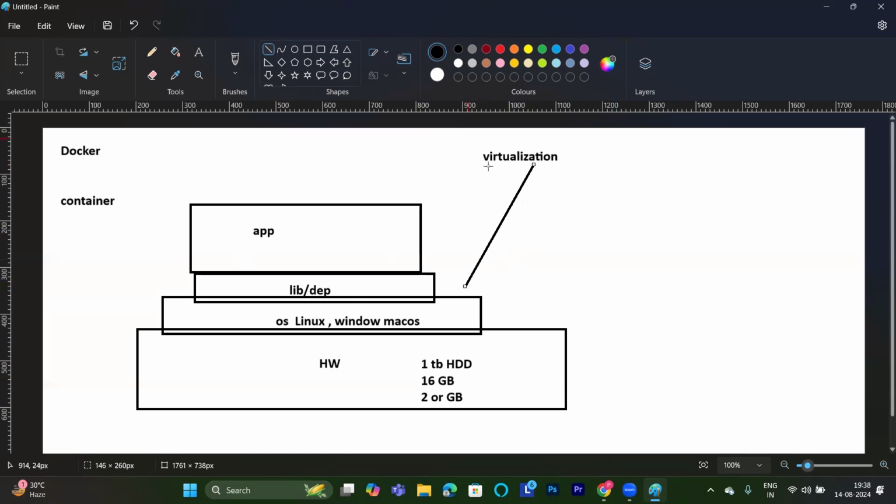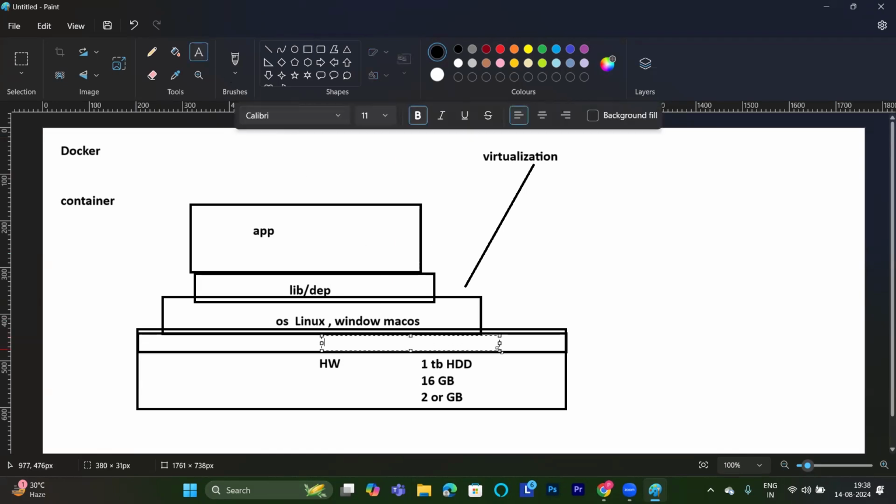Now, what did this virtualization tool do? I think you have heard about hypervisors. So the hypervisor came into the picture, something like this. I think you have also heard about the VMware administrator. What are these VMware administrators doing? They are working on virtualization. Their task is to provide virtualization for this environment.